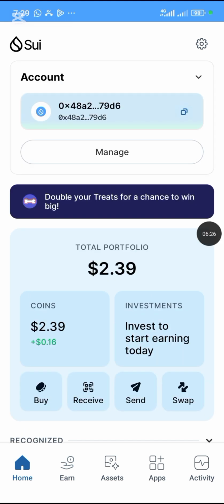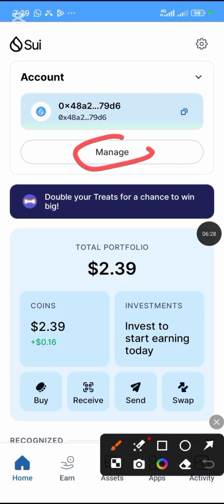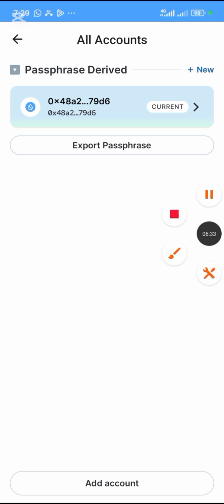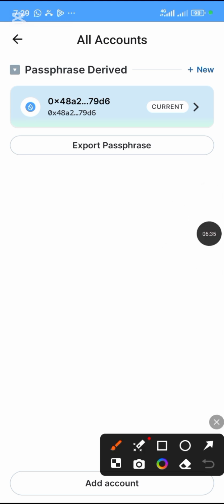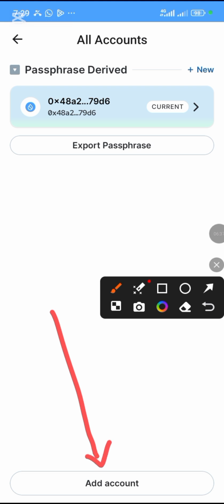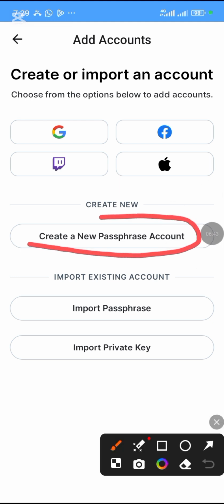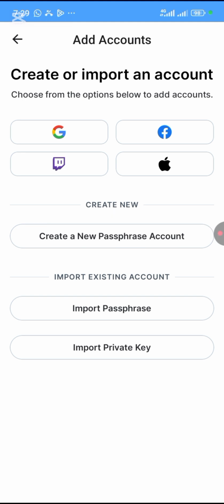Okay, so you're going to click on manage. Then below here you're going to see add account. So you're going to see create new passphrase account. Once you click on it, copy your key phrase, save it, click on next, then your account is ready. Your new account is ready.